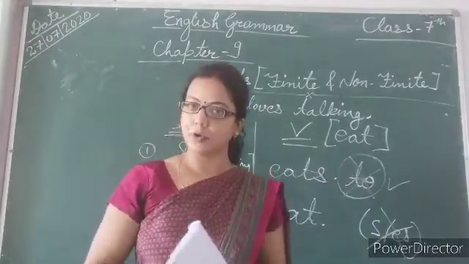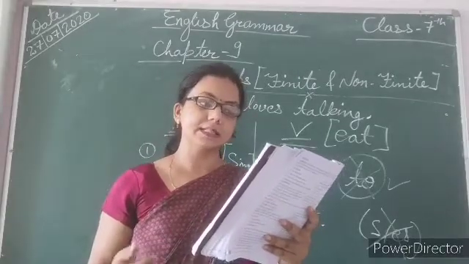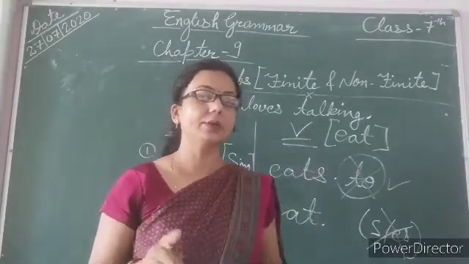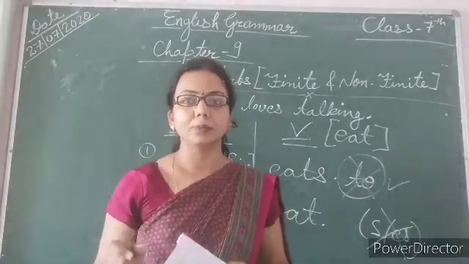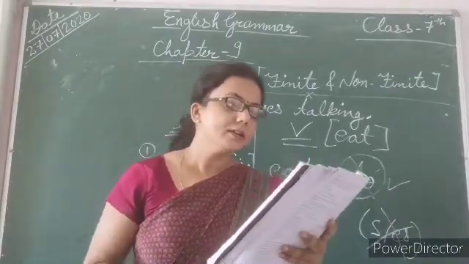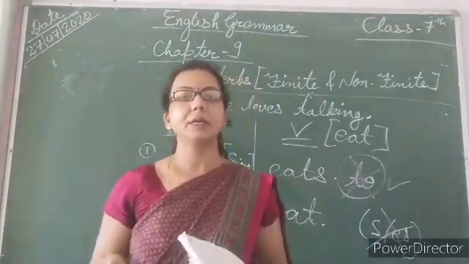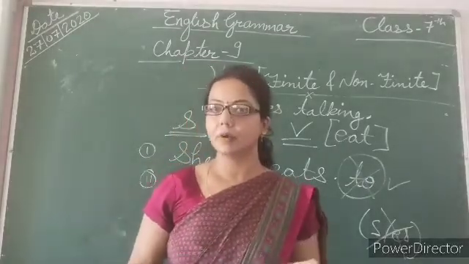Gerunds are the ing forms of verbs. Gerunds function as a noun in a sentence. Most of the time it behaves like a noun, but sometimes it also behaves like a subject, direct object or indirect object of the verb. What is a direct object and what is an indirect object?